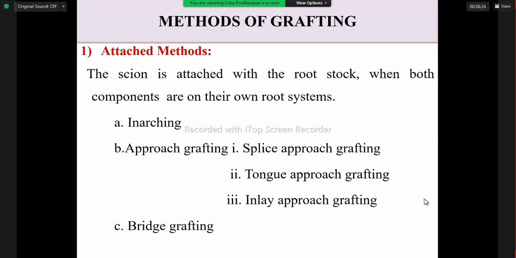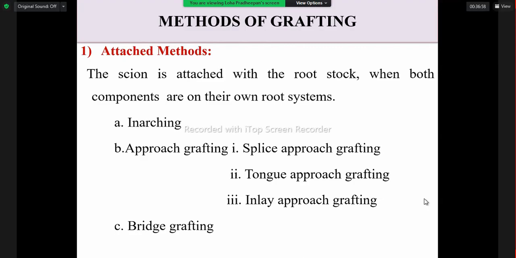Then in grafting, what is grafting? What is scion? What is rootstock? What is intermediate stock? Then what are the advantages and disadvantages of going for grafting? Then how we form the graft union, and what are the general requirements we need to obtain successful grafting.